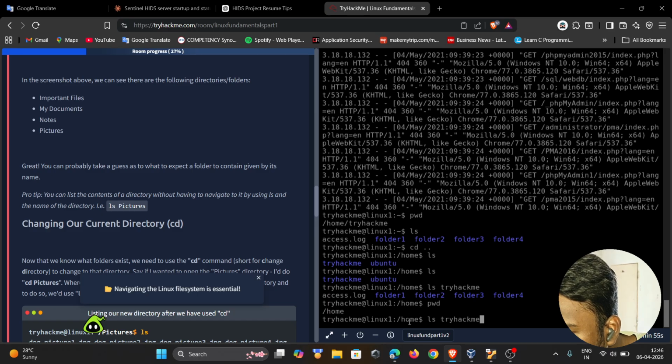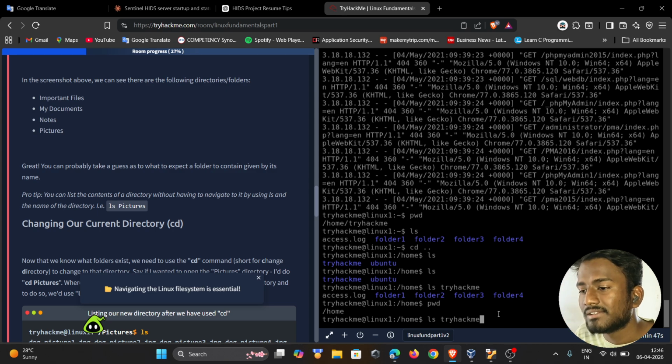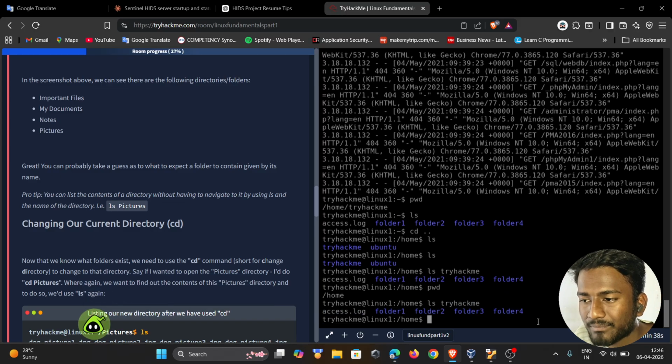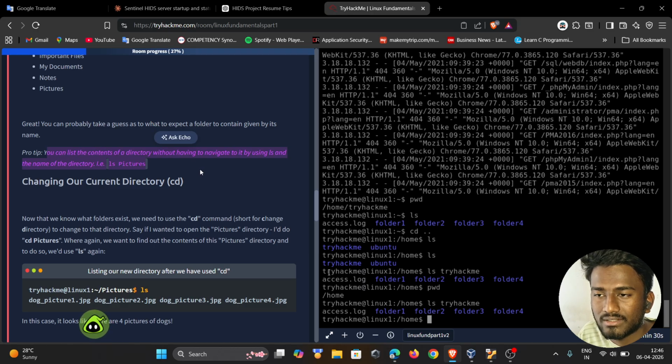We are in this home directory, but without going into the TryHackMe directory, we will be able to list the files using the ls command. We just put a directory name here, TryHackMe, and here we will be able to access the files or folders present in that directory. As simple as that. They are trying to say this here.